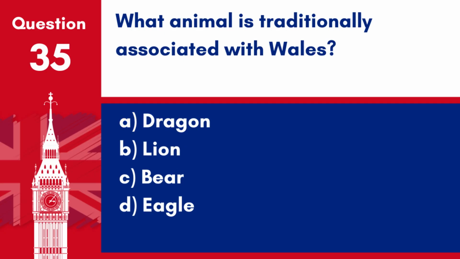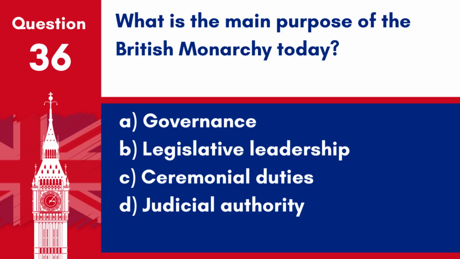Question 35. What animal is traditionally associated with Wales? A. Dragon. B. Lion. C. Bear. D. Eagle. Answer A. Dragon. The dragon is traditionally associated with Wales and appears on the Welsh flag, symbolising strength and cultural heritage.